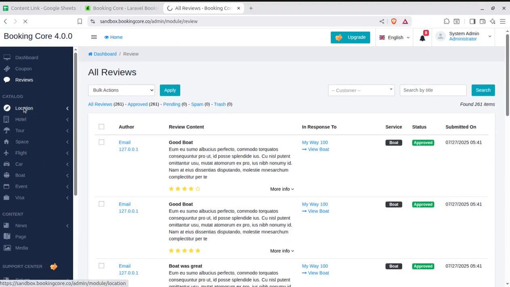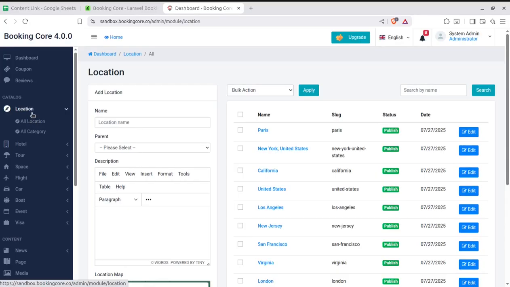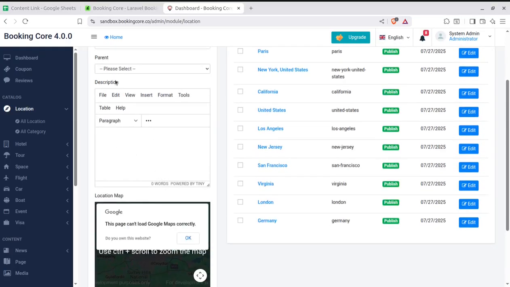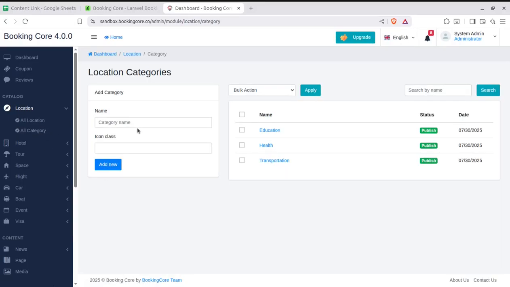Next, we have the catalog. So we can set the locations, where we are providing the solution. We can take all locations. We can add new locations as per our requirement, and we can edit the existing ones. You can add new locations with the parameters and details here. Also categories for locations, like category name, education, health, and all.